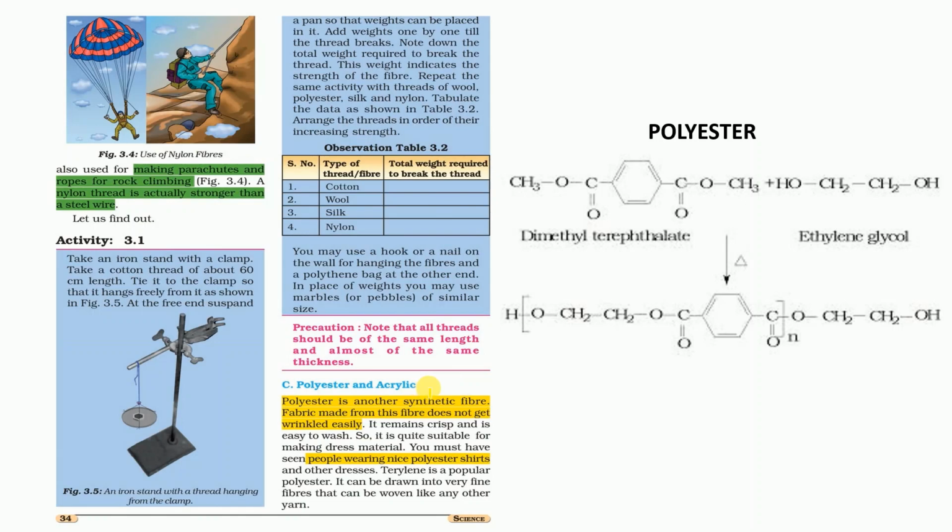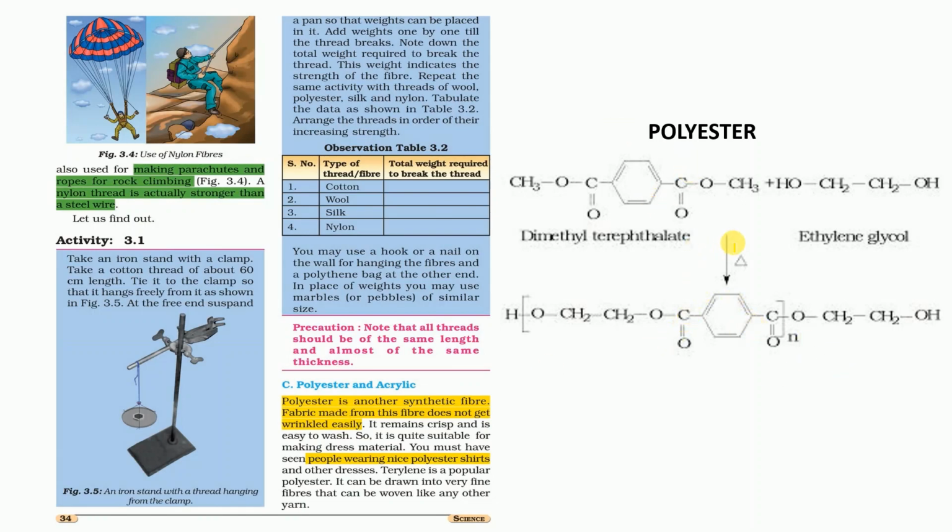Now the third category of man-made or synthetic fibers are polyester and acrylic. Whenever we visit cloth shops, we see that the shopkeeper tells us that this shirt is of polyester cloth. So people wear nice polyester shirts. Polyester is another synthetic fiber which is made from many small units of esters. They combine together and form a large polymer which is called polyester.